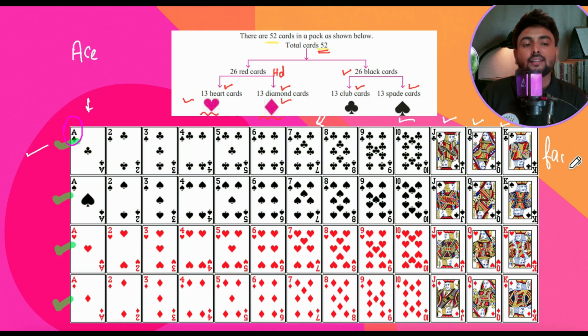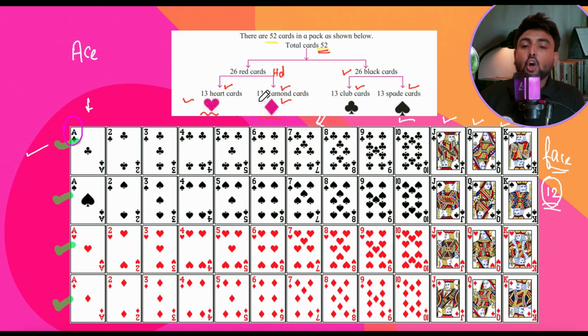Why? Because the face is made on them. So if I ask you how many face cards are there in all, you may say that sir, there are 3 in club, 3 in spade, 3 in heart, 3 in diamond. There are total 12 face cards. Write it somewhere, very important. This question comes a lot of times in the exam. Total number of face cards here, how much we have? 12 face cards, 3 in each group.